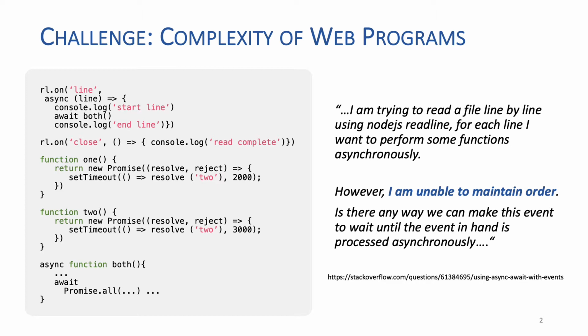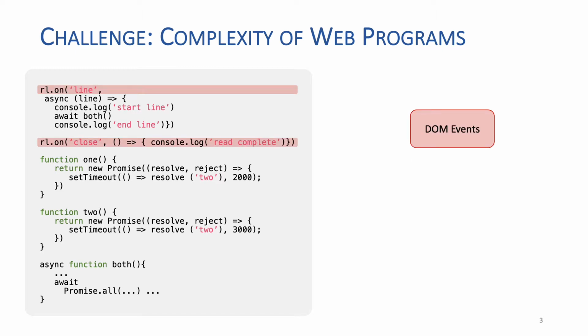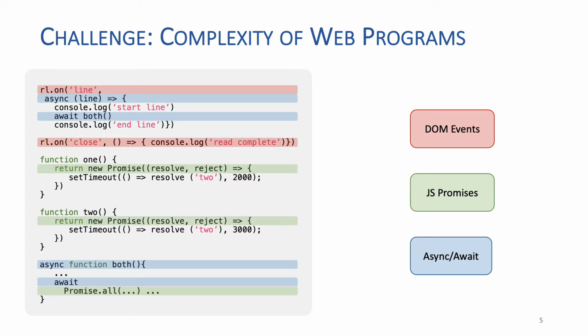We should note that asynchronous JavaScript code often makes use of multiple event-based APIs. For instance, this code uses DOM events indirectly when calling the on function for event handler registration. It also uses promises, which provide a built-in mechanism for handling asynchronous execution in JavaScript. As if that weren't enough, it also uses the async await API. So, in order to reason about this example, we have to be able to reason about these three sophisticated event-based APIs.